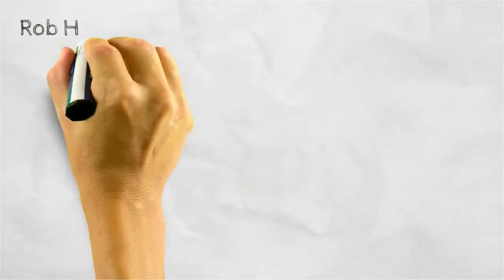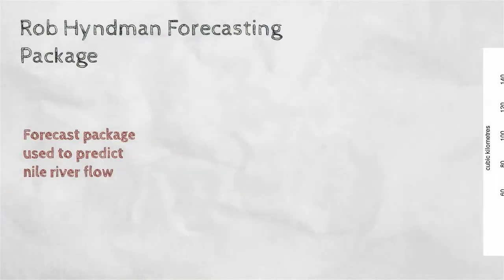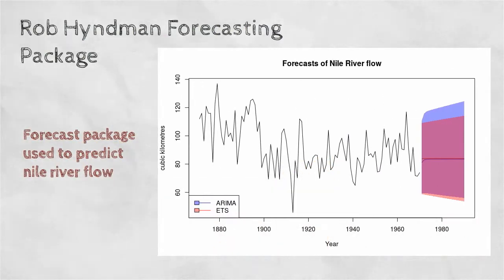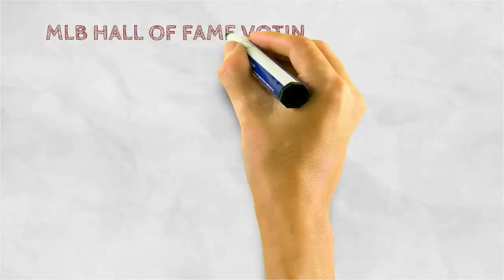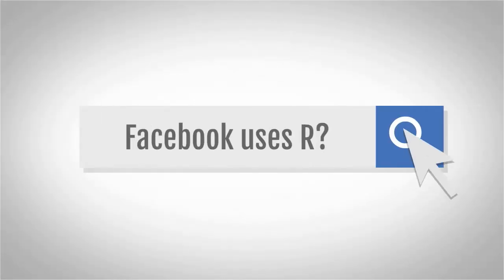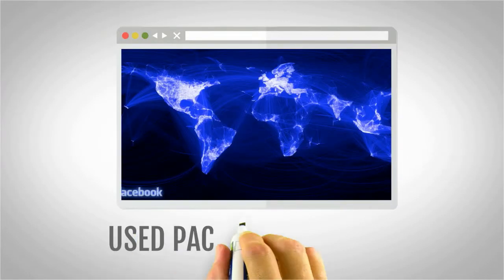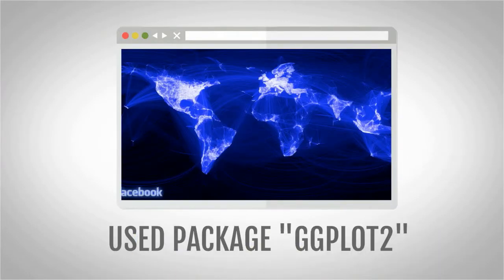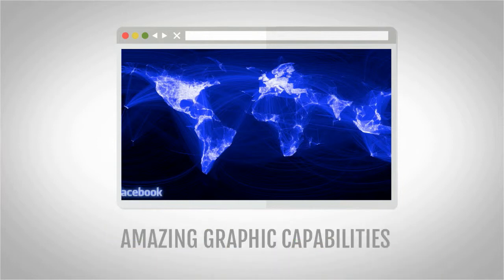Now let's look at some examples of R in use. Rob J. Hyndman, a statistics professor at Monash University, Australia, developed a forecasting package for R that has since become famous in the R development community. Another popular example of R and its powerful graphic capabilities is this graphic used during Facebook's IPO, which was actually created by a Facebook intern. The intern leveraged a variety of packages and was able to beautifully graph Facebook's global social network.